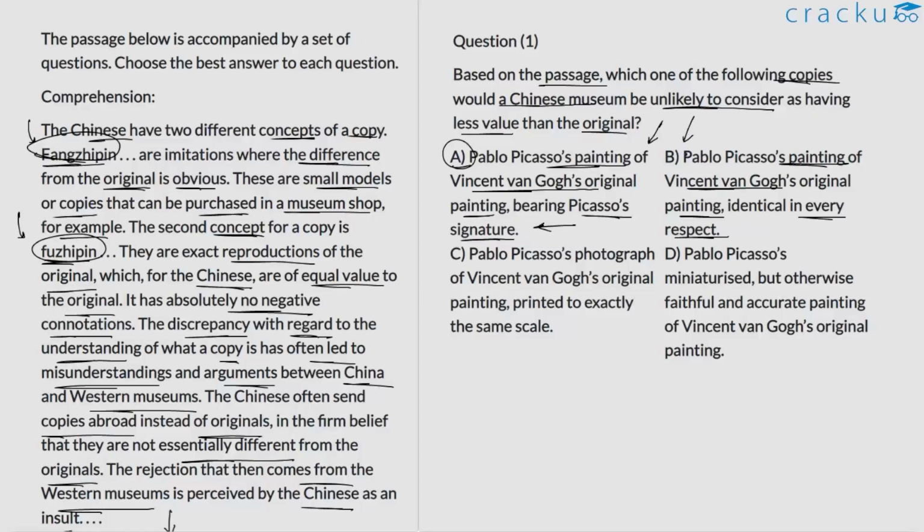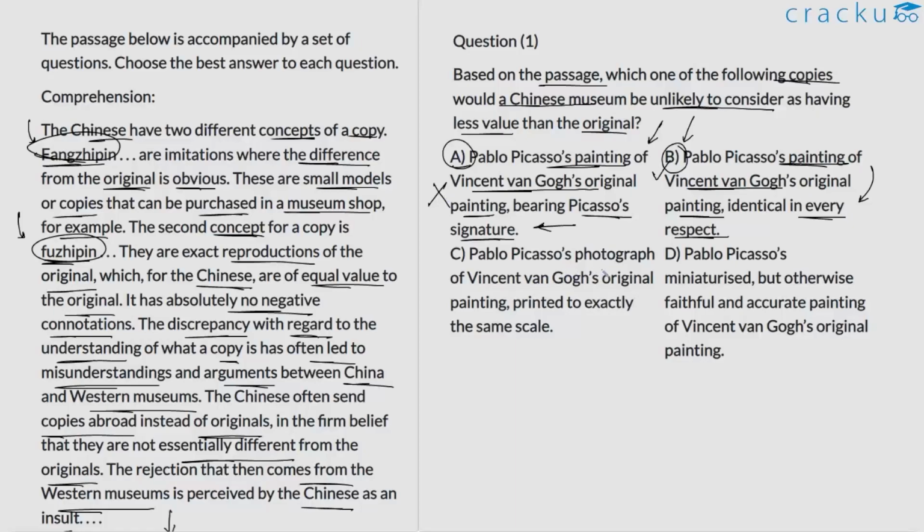So option B is one such example of Fujipin wherein the painting is an exact reproduction, or it's identical to the original painting in every respect. So option B is something that would be considered by the Chinese museum to have the same value as that of the original. So option B is likely to be the correct answer here. In this regard, we can eliminate option A because of the ambiguity that still exists here.